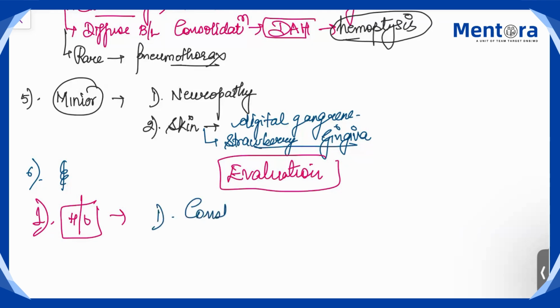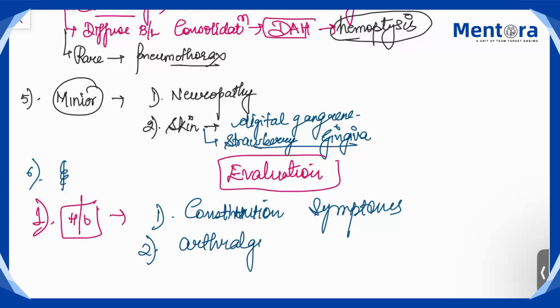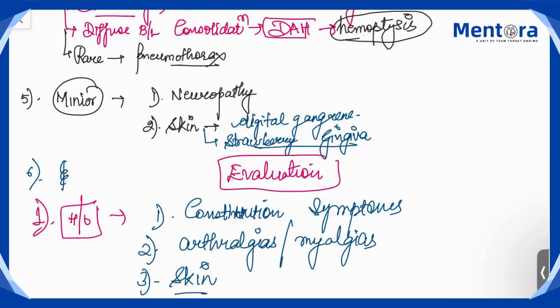For making any diagnosis, history part is very important. So all the constitutional symptoms will be present. There will be history of arthralgias also. The patient can complain of multiple joint pain, myalgias and arthralgias. Third, look at the skin. As I've already told you, there can be digital gangrene. So look at the skin lesions.